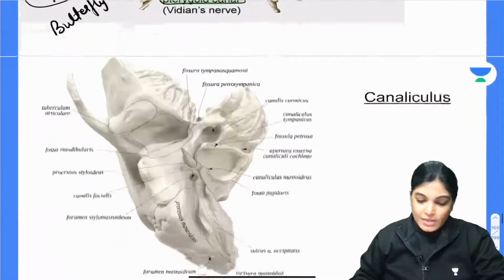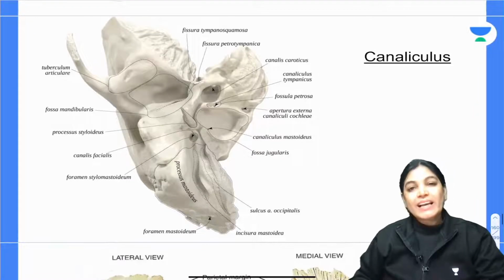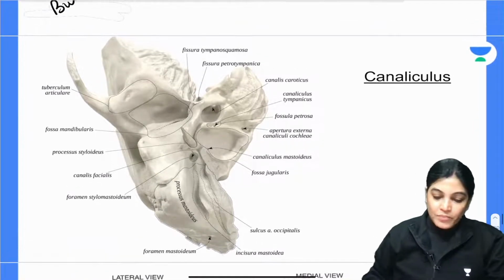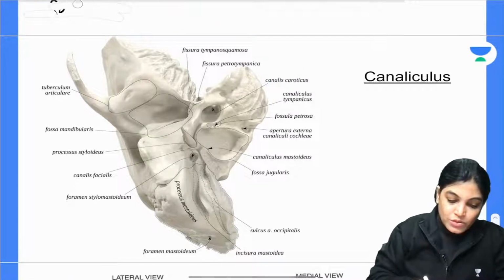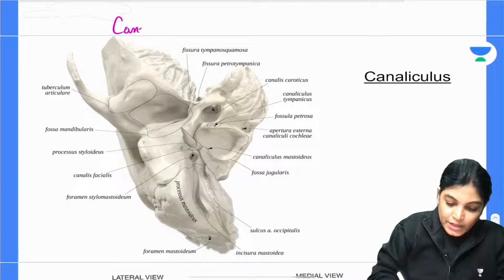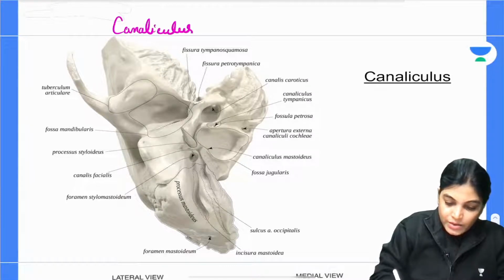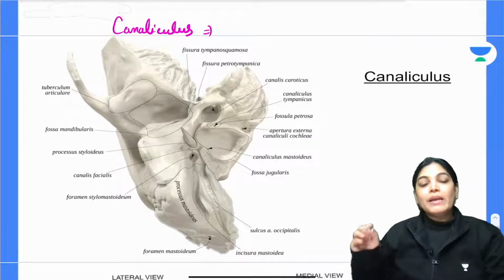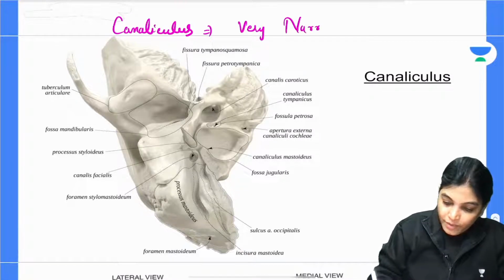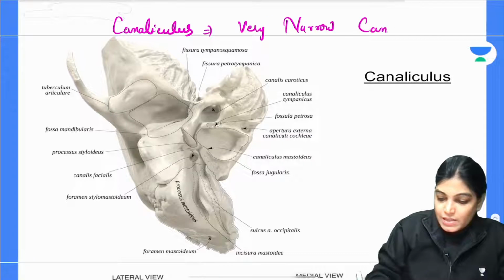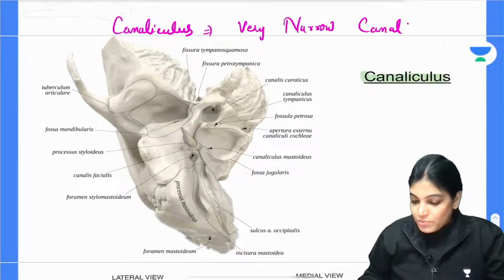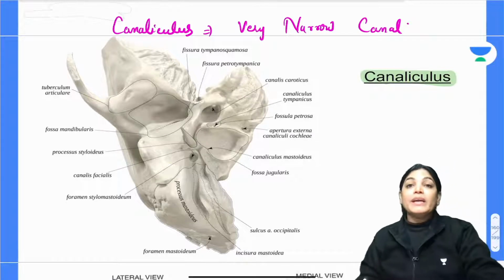Now let's move on to another word, canaliculus. What do we mean by canaliculus? Let me explain. The word canaliculus means a very, very narrow canal. I have just used the term canal, and this word is canaliculus. So when I use the word canaliculus, it means a very narrow canal.